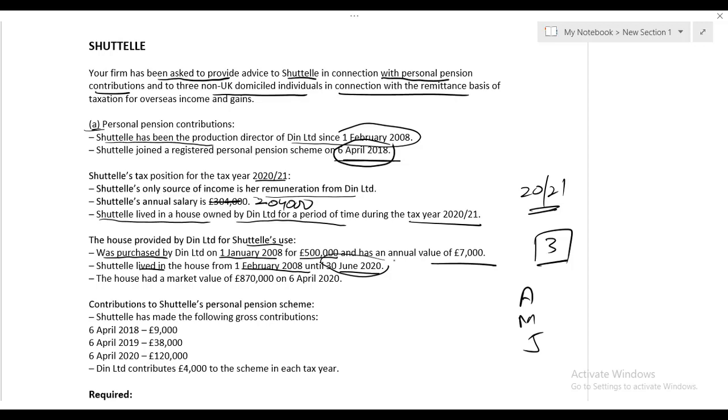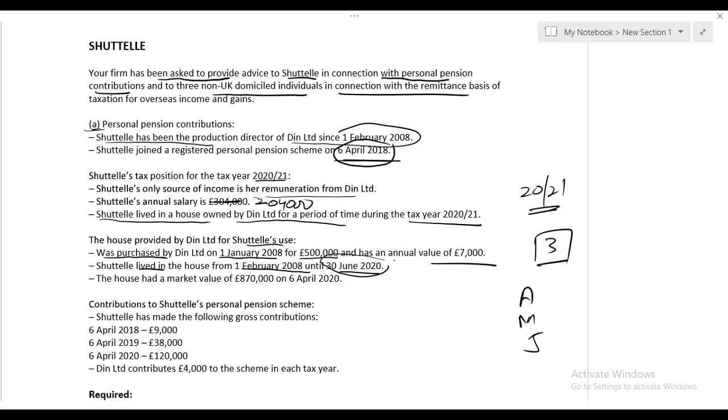What is the relevant rule? Let me repeat. Number 1, the owner has purchased the accommodation. Number 2, the accommodation must be an expensive accommodation. And number 3, please listen to this point very carefully: before handing over the accommodation to the employee, more than 6 years of ownership must have passed. Only in that case do we replace the cost with the market value. This rule is not applicable over here because on the day the property was given to Shuttle, 6 years had not passed, just hardly 1 month.